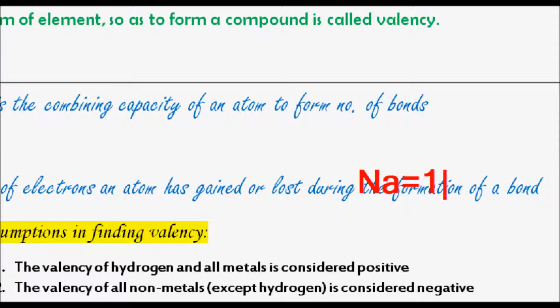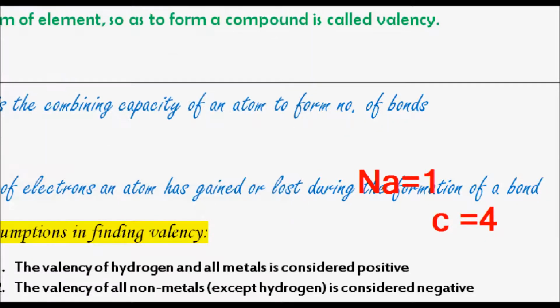Okay. For example, take an element present in the fourth A group, that is carbon. Carbon falls in the fourth group, therefore its valency is also 4. If you take silicon, which falls in the same group, its valency is also 4.